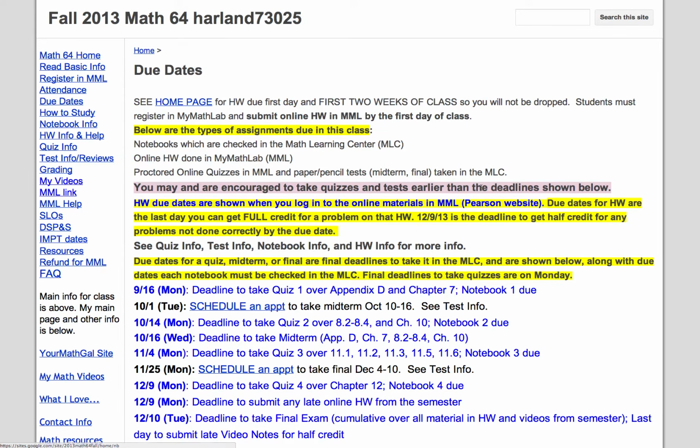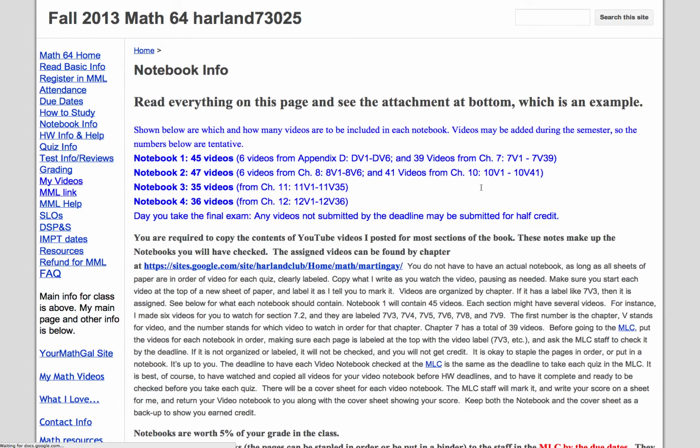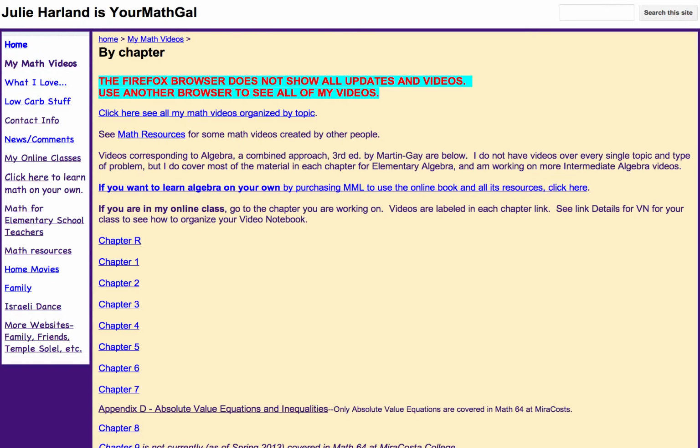And notebook info. All right, we've got 4 notebooks. The due dates are in the due date section, and it tells you how many video notes you have to have for each notebook and where you get them. And that comes from this link to my page. You could click this link right here, or you can go over here where it says My Videos. Doesn't matter how you get there, and you will go directly to this website of mine that says by chapter.